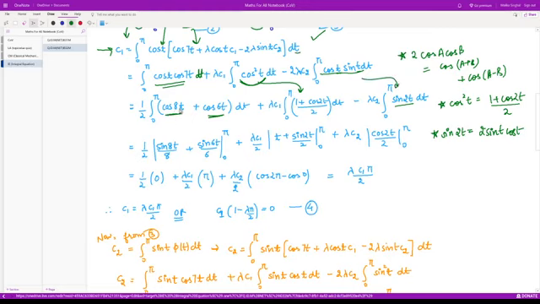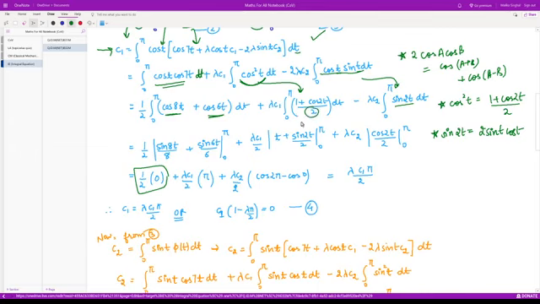The integration of cos 8t would be sine 8t by 8, and of cos 6t, sine 6t by 6. We can evaluate the limits. We know sine 8 pi and sine 6 pi are 0. Again, sine 0 is 0, so we have 0 over here. Moreover, let's see the second term. Here we have a constant, so it would be t, right?